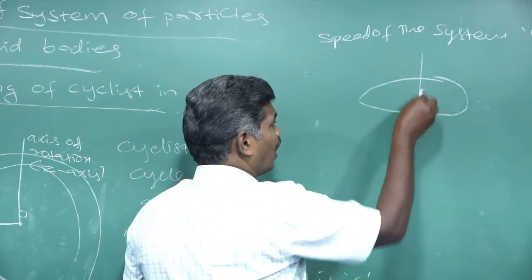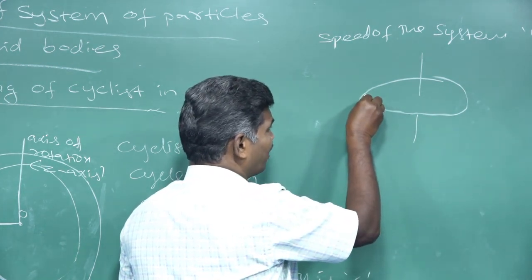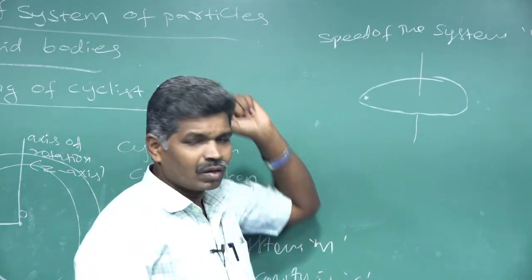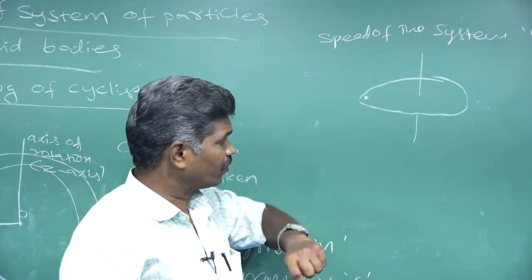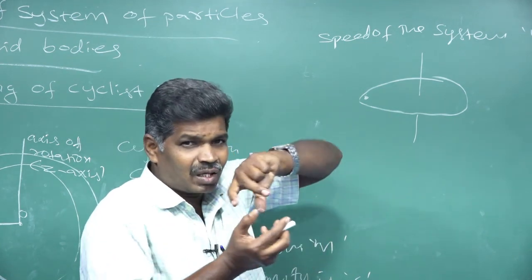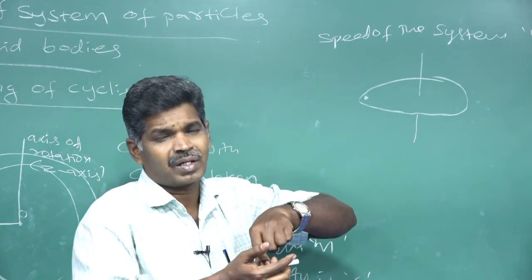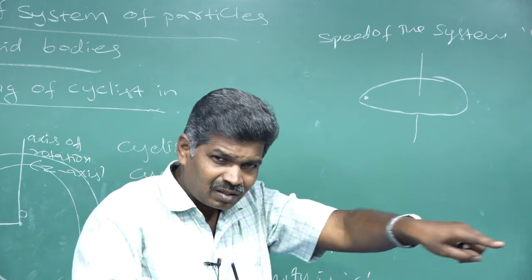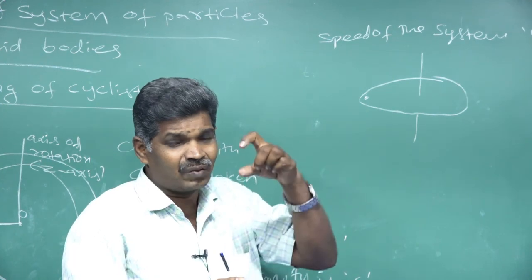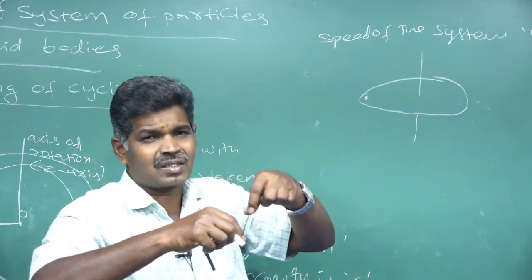There we have an axis. On that disc shape, we have a system. That system is at rest on that rotating frame. Why I have taken a disc is because our frame of reference is taken as a rotating frame of reference, because we are going to travel in a circular path. So that's why our frame of reference is taken as a rotating frame of reference. On that rotating frame of reference, our system is going to rest.